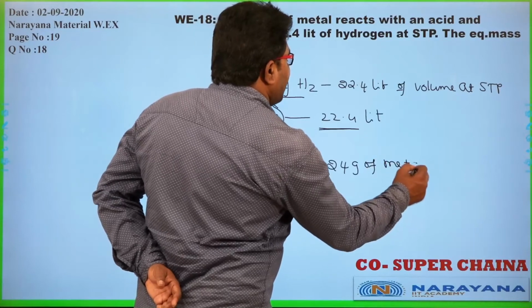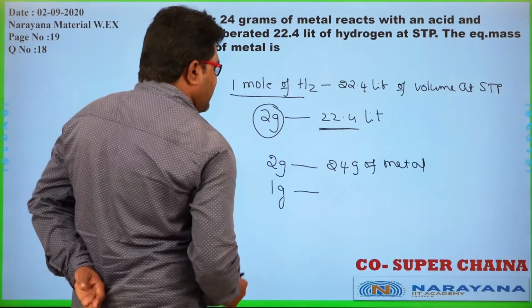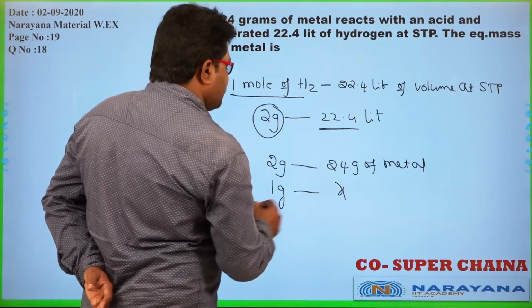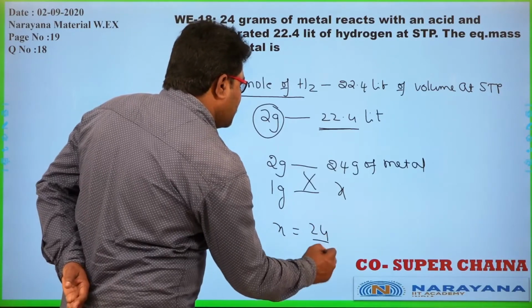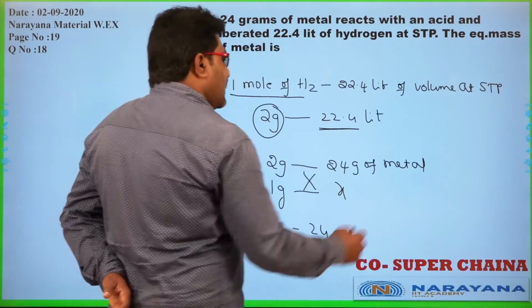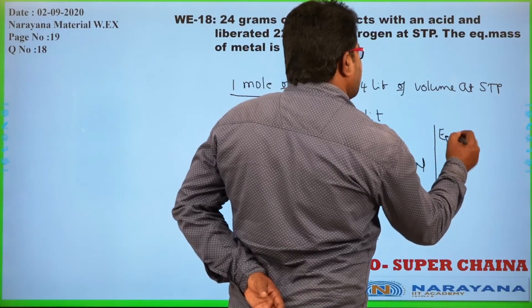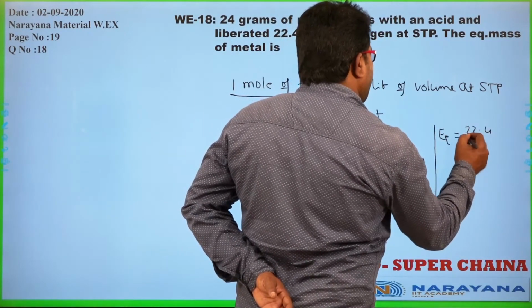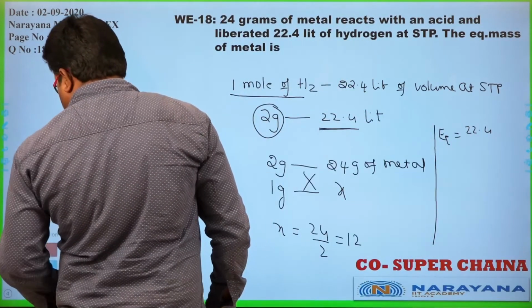So according to the definition of equivalent weight, how much weight is combined with 1 gram? That is equal to 24 by 2, that is equal to 12. Or we can calculate that equivalence is equal to 22.4 by n factor. Here n factor also can be calculated.